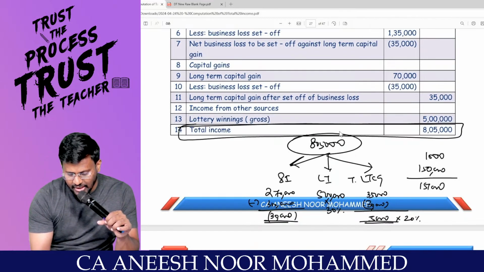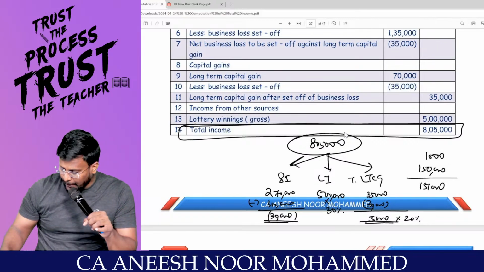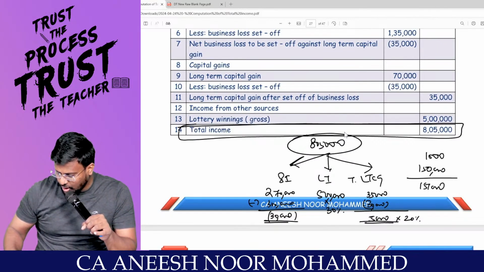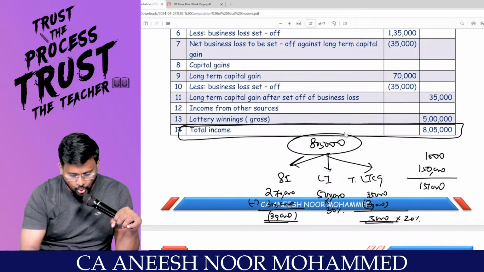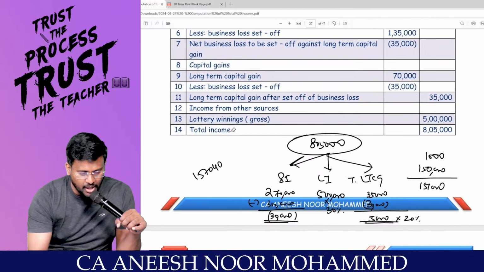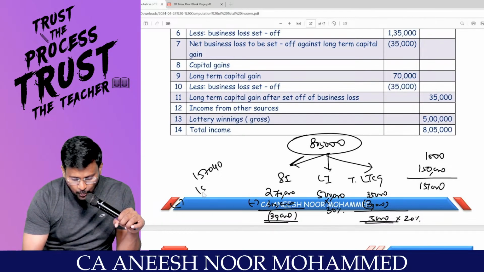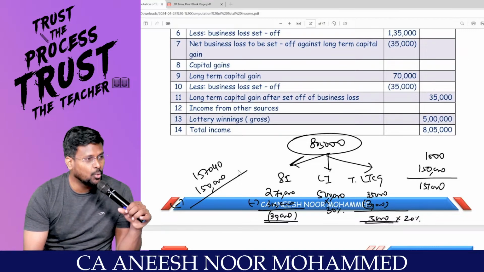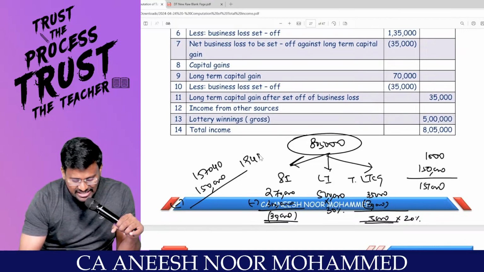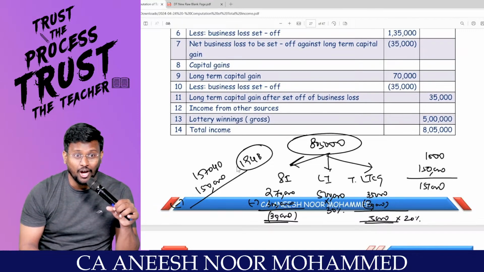Does the total income exceed 50 lakhs? No. On the calculator, 1,51,000 into 104% comes to 1,57,040, which is the tax payable. Right? Whereas this 1,50,000 would have been deducted as TDS under 194B for my lottery winning of rupees 5 lakh.